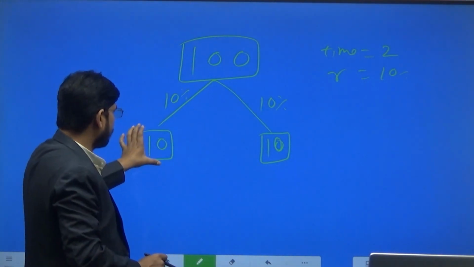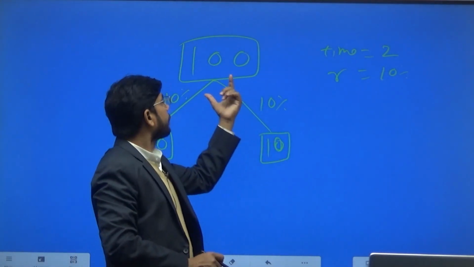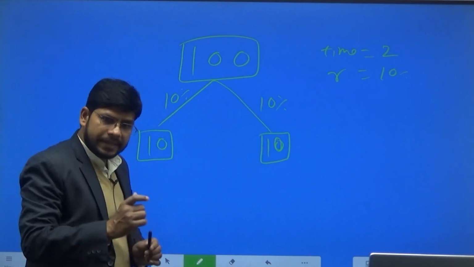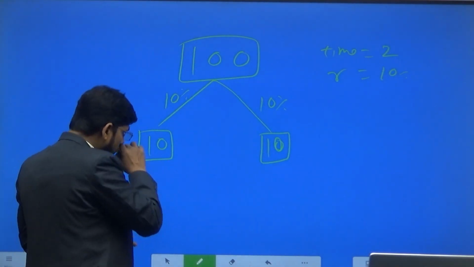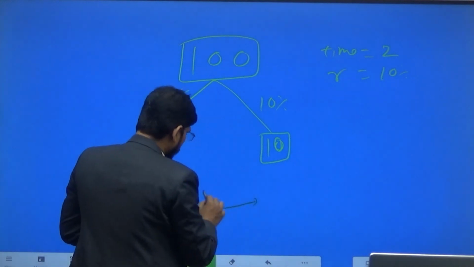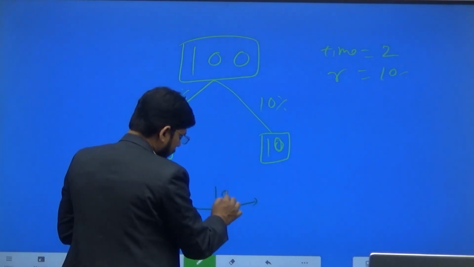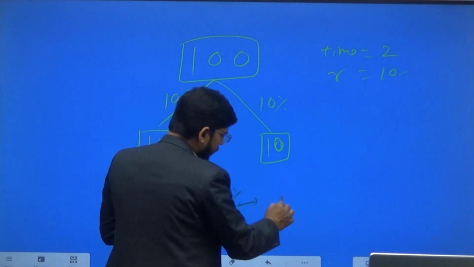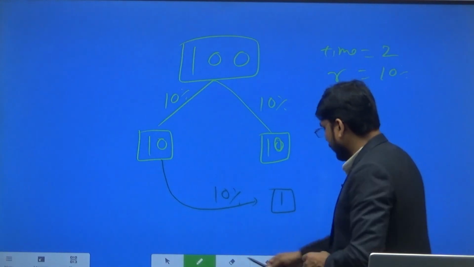But in the case of compound interest, we also have to pay the interest of the first year. So 10% of 10 will be 1 rupee.